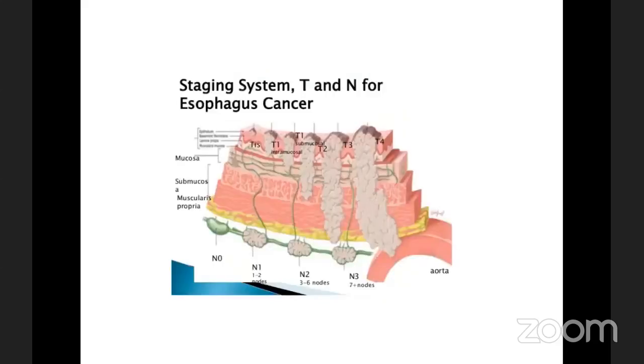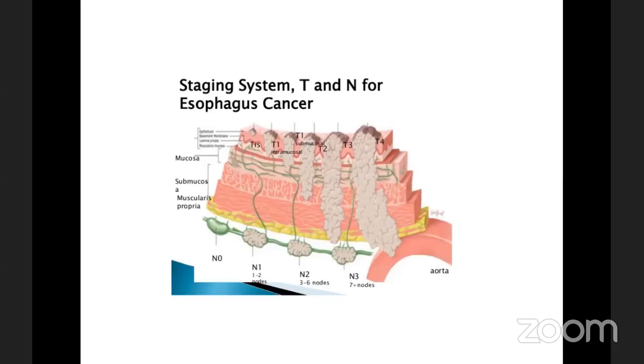So coming to the staging of esophageal cancer, the submucosa of the esophagus is a very, very important thing, because that is the toughest layer of the esophagus.